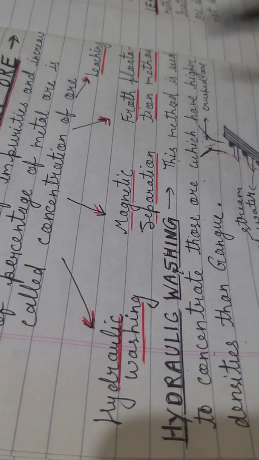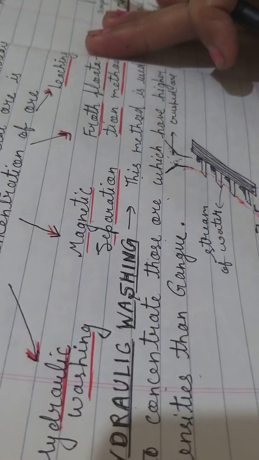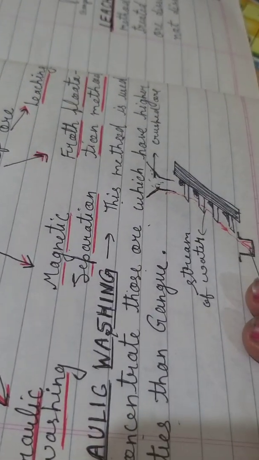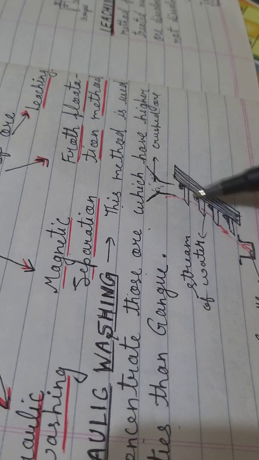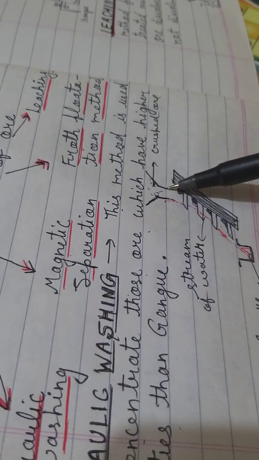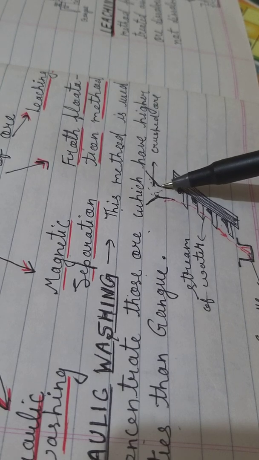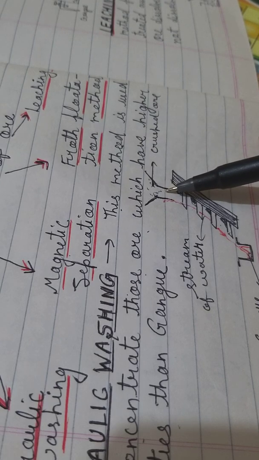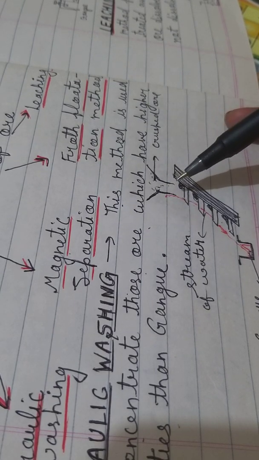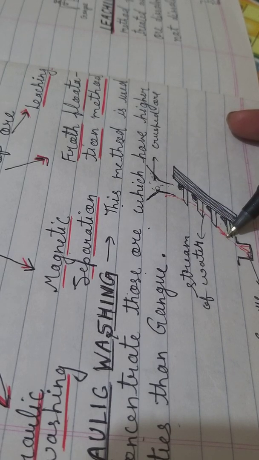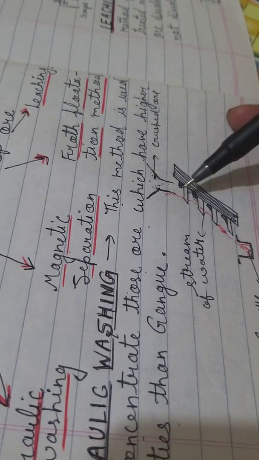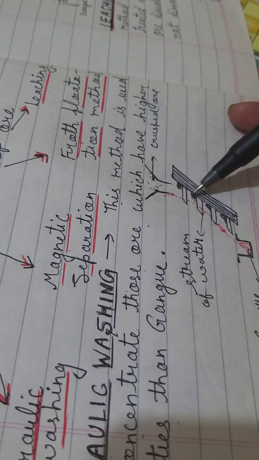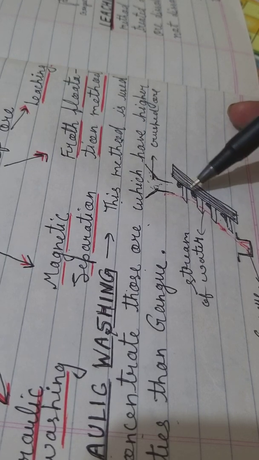So in this method, you see here the figure which I have made for you to understand that process. In this process you have to make a slope, and that slope has small blockages. We have to take a hopper, which we call a broad bottom funnel, and pass the crushed metallic ore from this hopper. After that we have to pass a stream of water. That stream of water brings the lighter impurities with it, and the heavy wetted metallic ore will start to settle in these blockages.